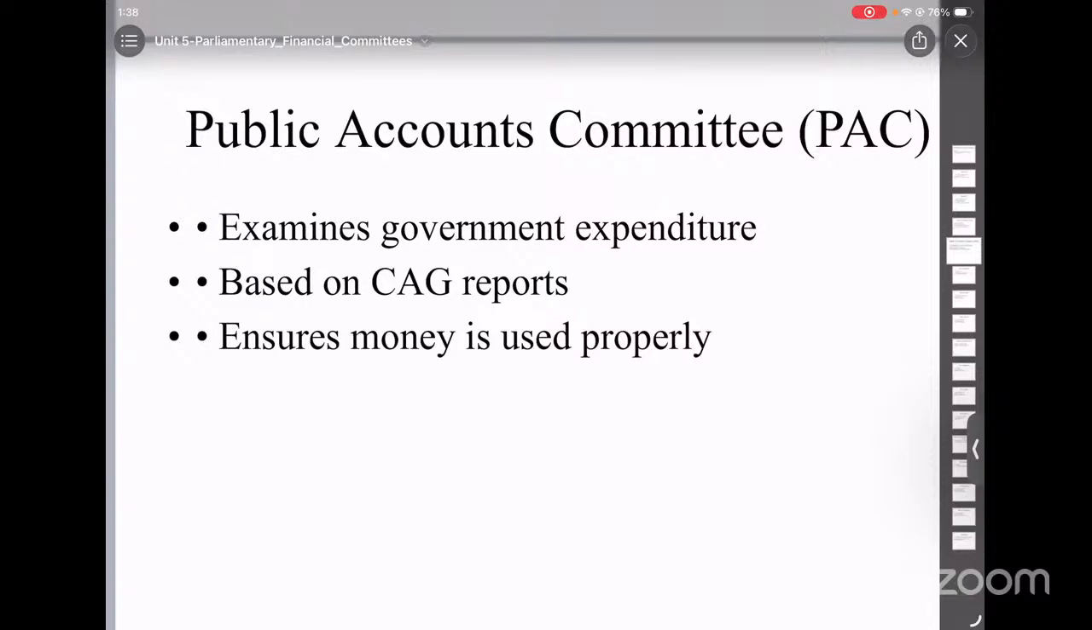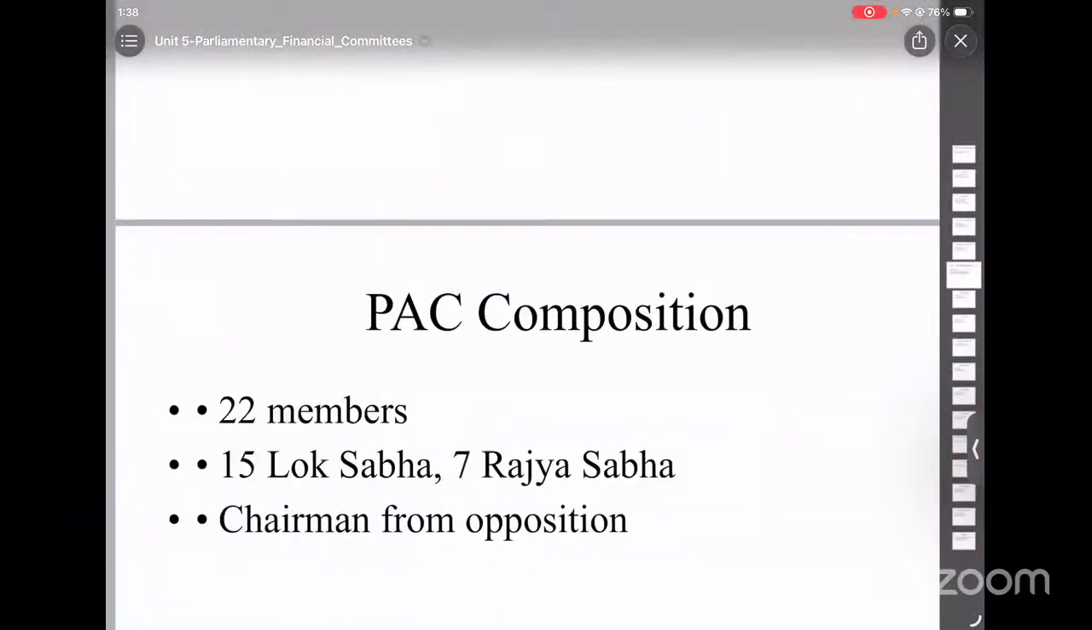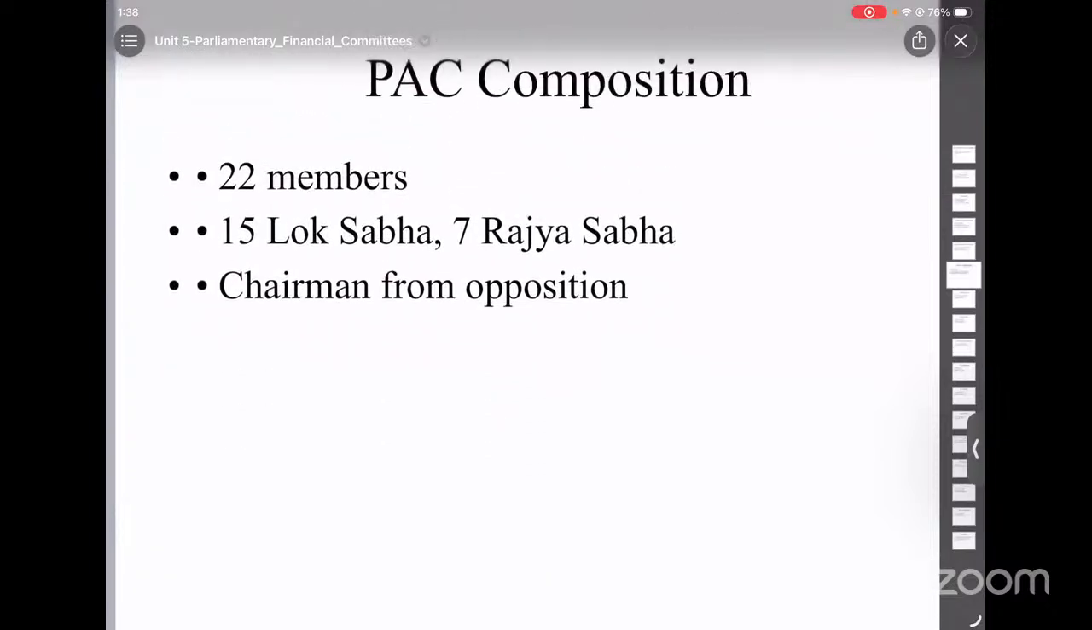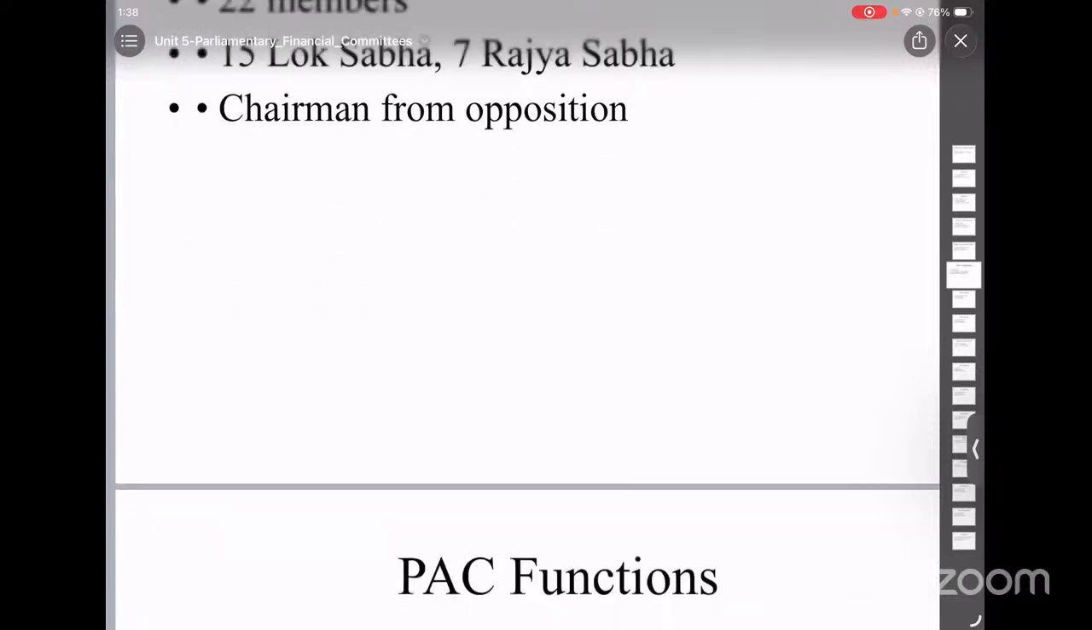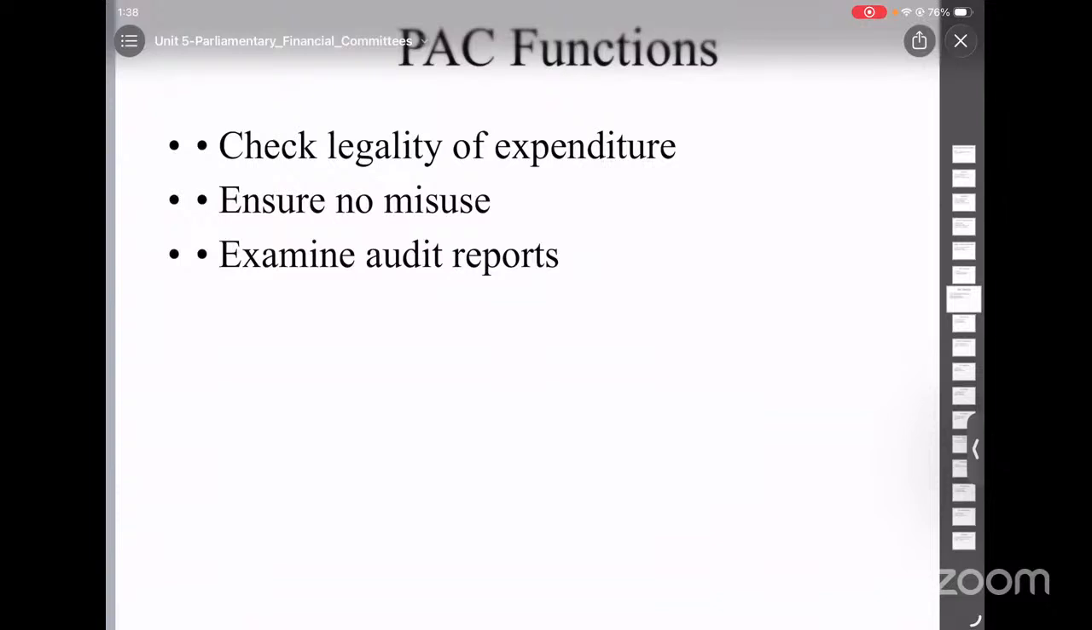So the chairman of Public Accounts Committee is appointed by the Speaker, and the chairman will generally be from the opposition party, because in that case neutrality and fairness can be ensured if the chairman is from the opposition. Now let's look into functions.